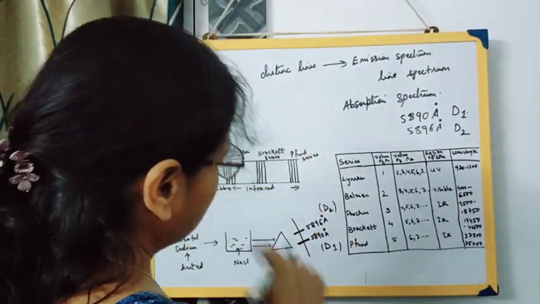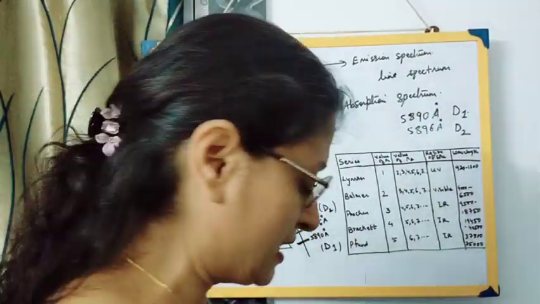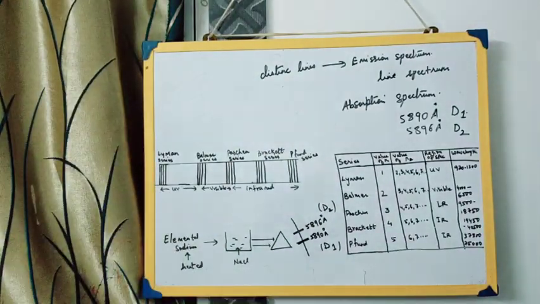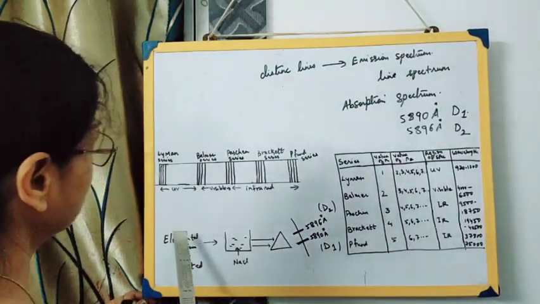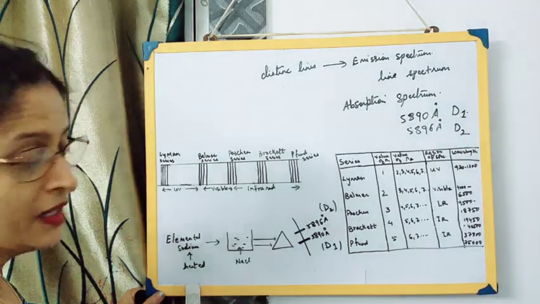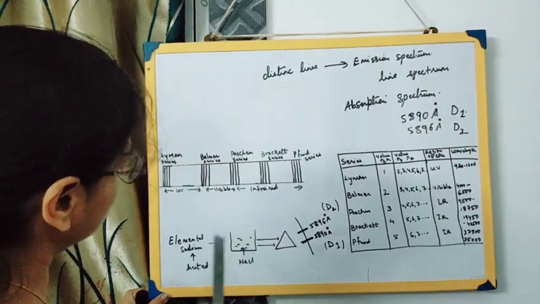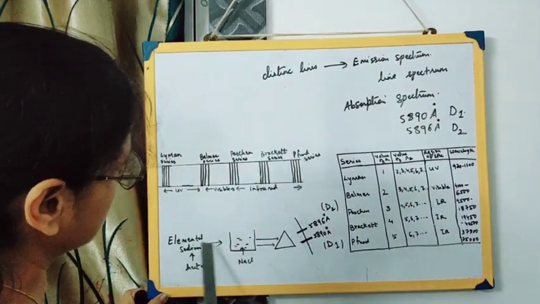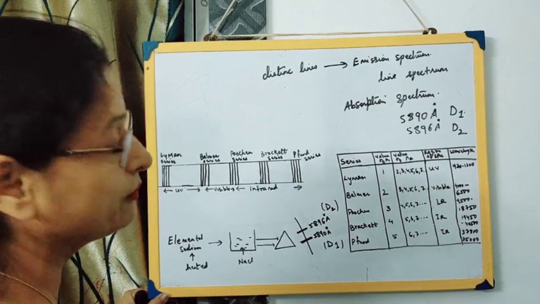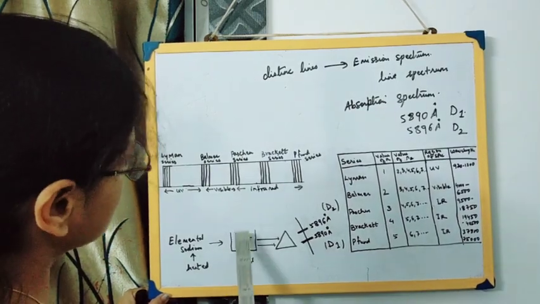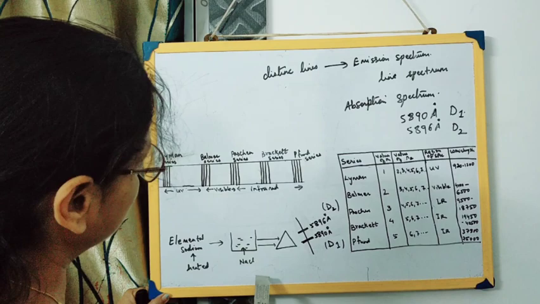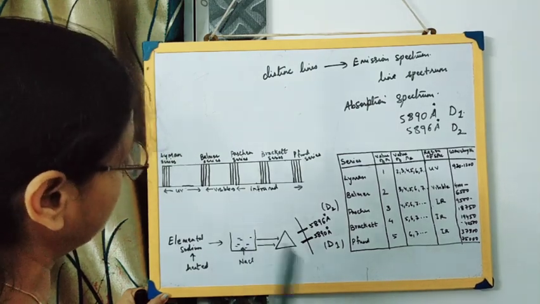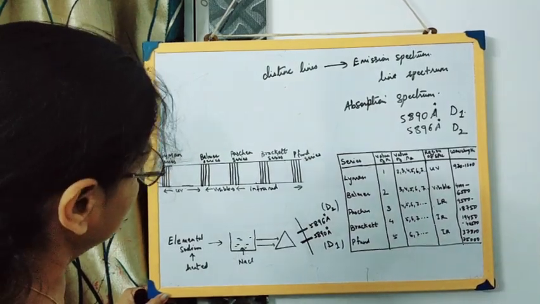But on the contrary, suppose you heat elemental sodium, as I have shown you in this diagram, and after heating, those rays are made to pass through a solution of sodium chloride. This sodium chloride also contains some sodium, so some rays will be absorbed by this solution of sodium chloride.